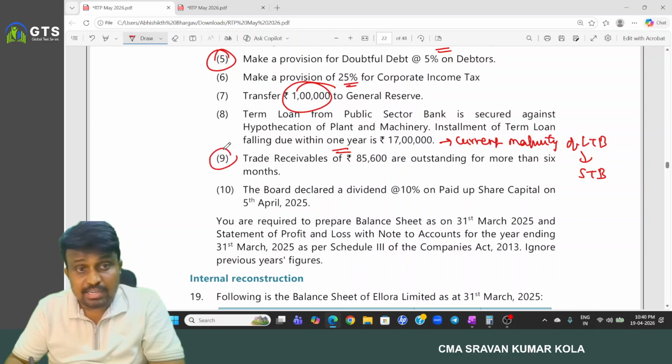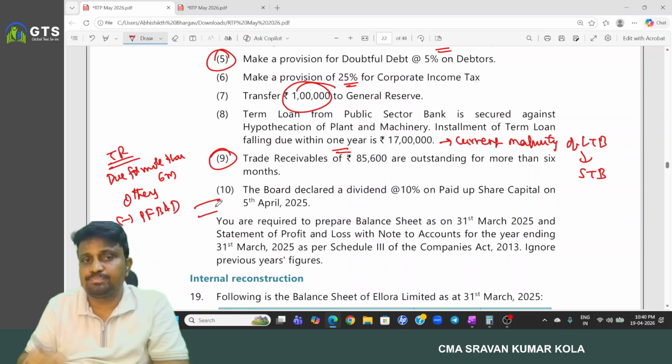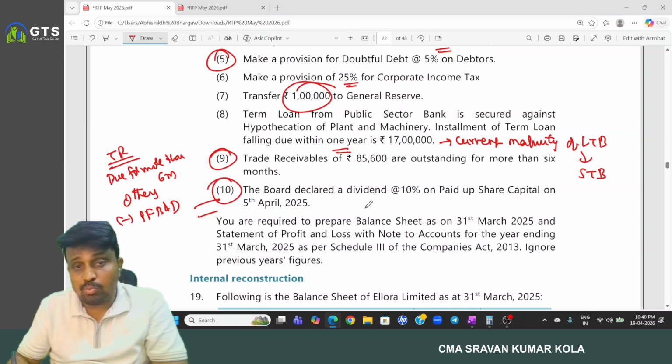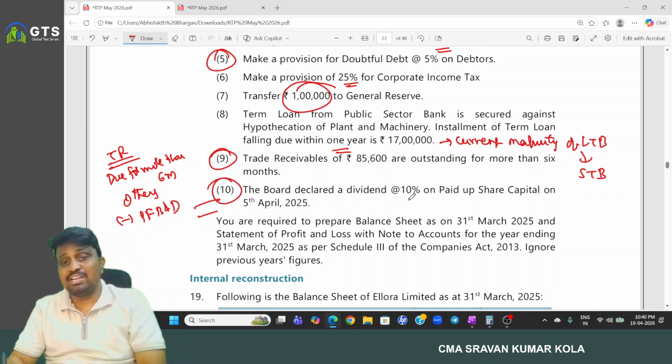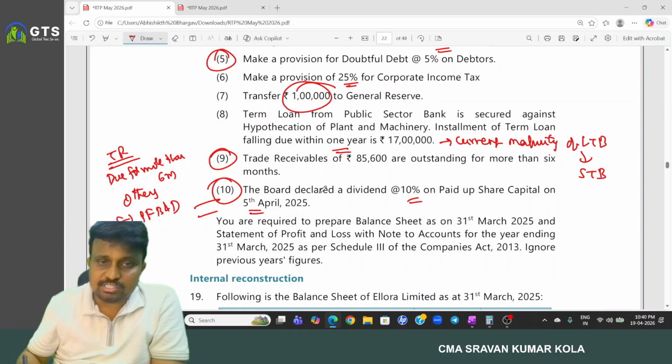Okay. And trade receivables: in case of trade receivables, the disclosure should be due for more than 6 months, others. And after that, we have to reduce the provision for bad and doubtful debts. And the board of directors declared a dividend of 10% on what date? 5th April. 5th April means after the balance sheet date. Then, as per AS 4, it is a non-adjusting event.